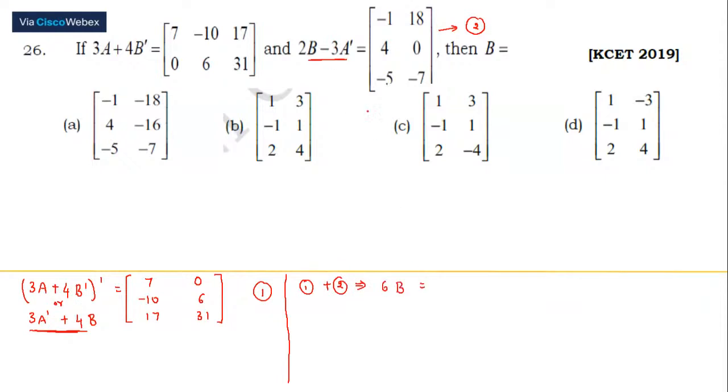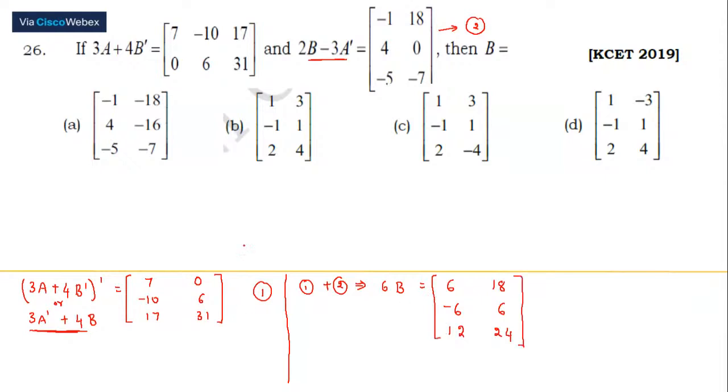And this is going to give us 7 minus 1 is 6. Then 0 plus 8, this is 18. The next value is minus 6, 6, 12, and 24.